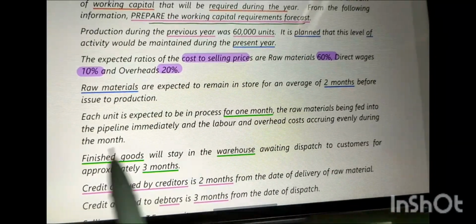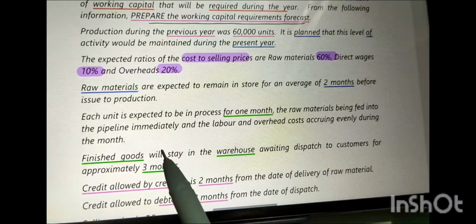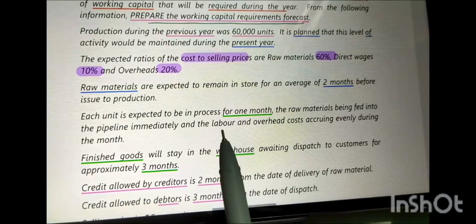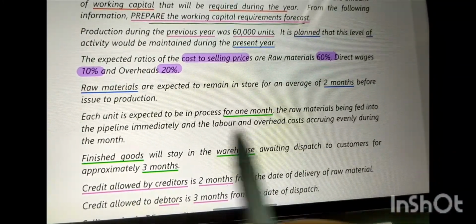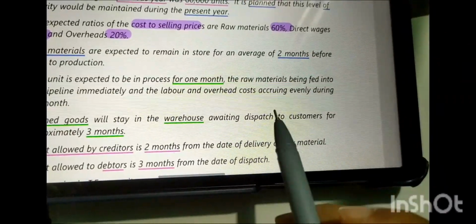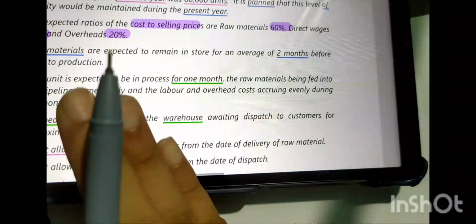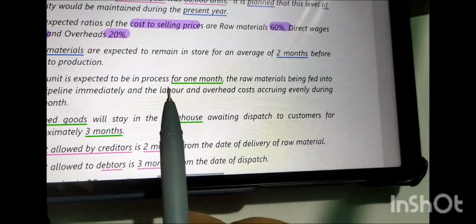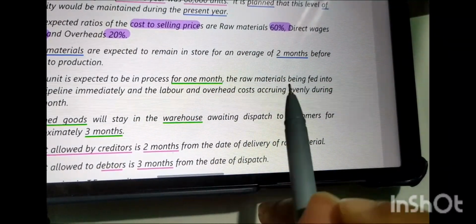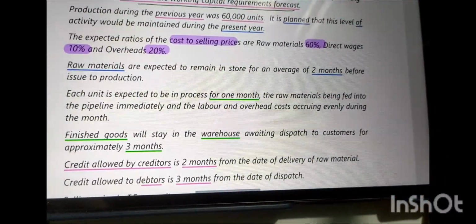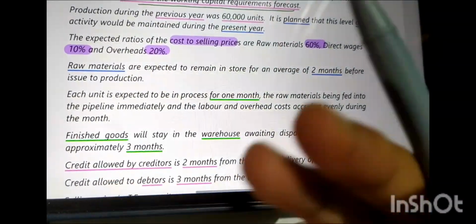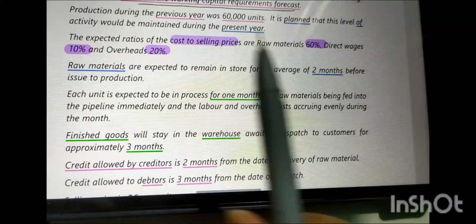The raw material is fed into the pipeline immediately. And then next, labor and overhead cost accrue evenly during the month. In essence, labor and overhead is work in progress. This is accruing evenly. If this is 50%, then that is also 50%, meaning both are in equal quantity. But raw material, you cannot say we're going to give 50% now and 50% later.